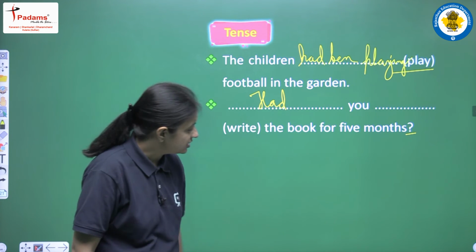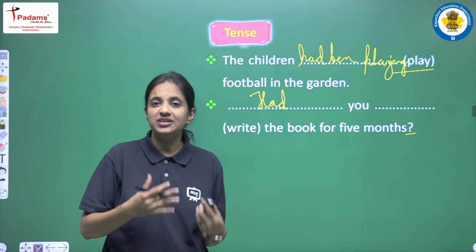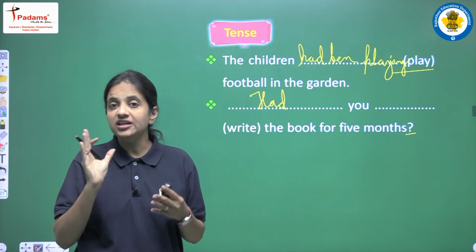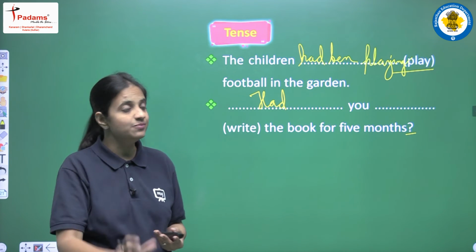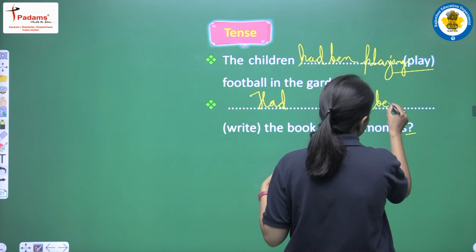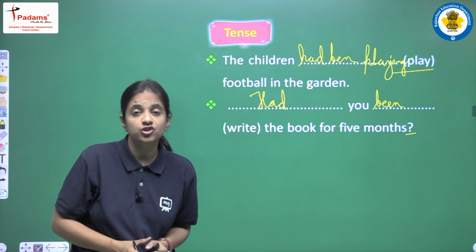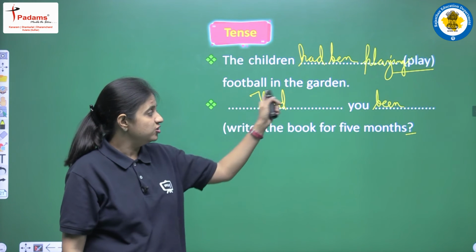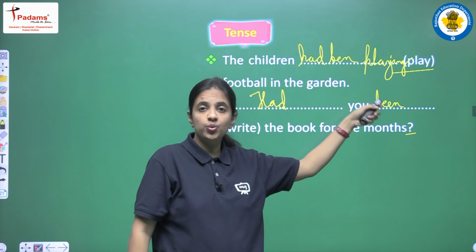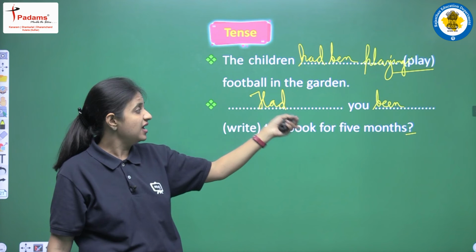Okay, so this thing we have discussed in present perfect continuous tense also, that in the interrogative sentence what will be the structure, had been, has been or have been. These two words they won't come together. In between there will be the subject. Here subject is you. So been यहाँ नहीं आएगा, been will be here after the subject. This is something very important point that you always should remember, always, right? कि जो interrogative sentence का structure होता है, in that sentence had been, these two words won't come together. In between there will be subject. Clear? So it will be had you been.